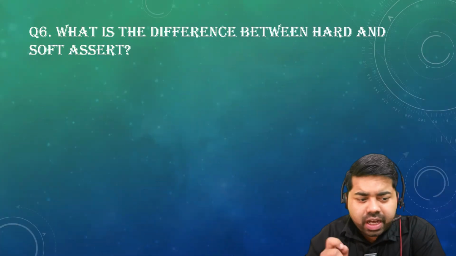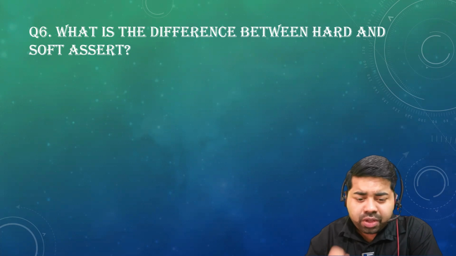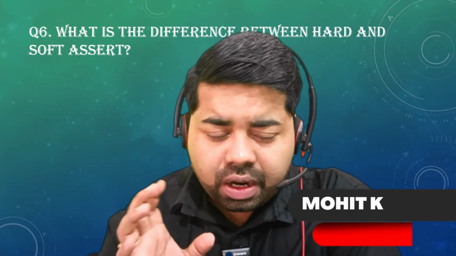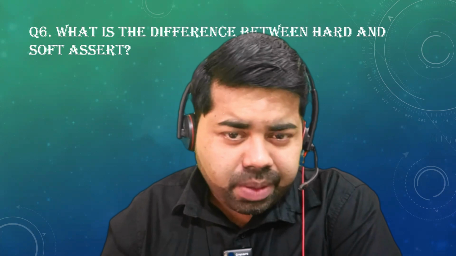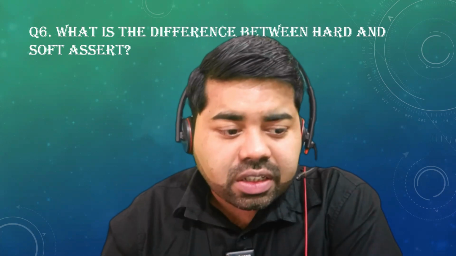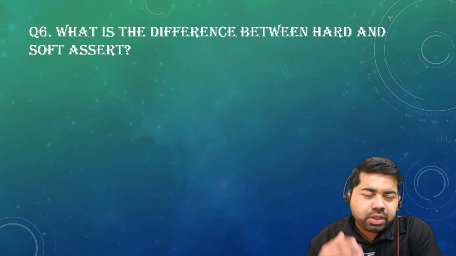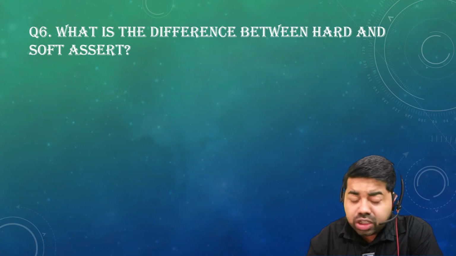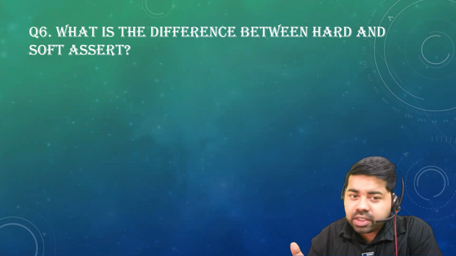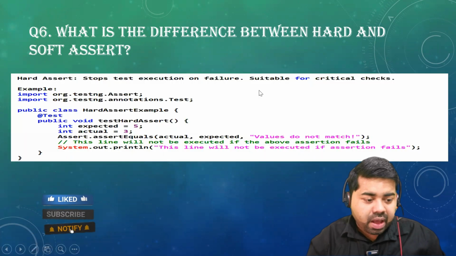So next question they have asked, what is the difference between hard assert and soft assert? This topic is coming from TestNG. Hard assert, if you have some critical check, then we can use the hard assert. It will stop your execution. And soft assert, if you have some normal flow, we can use the soft assert. In the soft assert, they will not stop your execution. Okay, so that's why we have used.